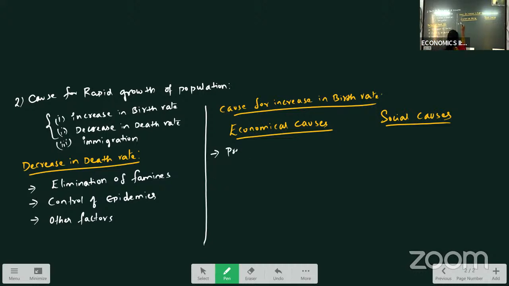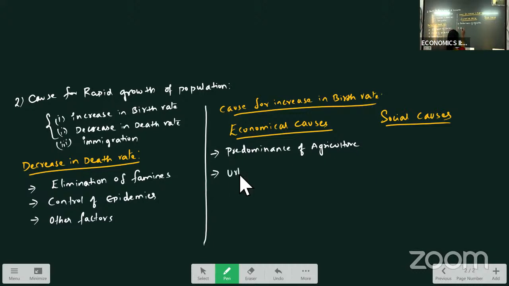predominance of agriculture. As more people are depending on agriculture, they require more labor. So what they used to feel is, instead of getting labor from outside, all the family members can do the agriculture. In an agrarian society, children are also considered as labor. So they can use their children instead of labor.